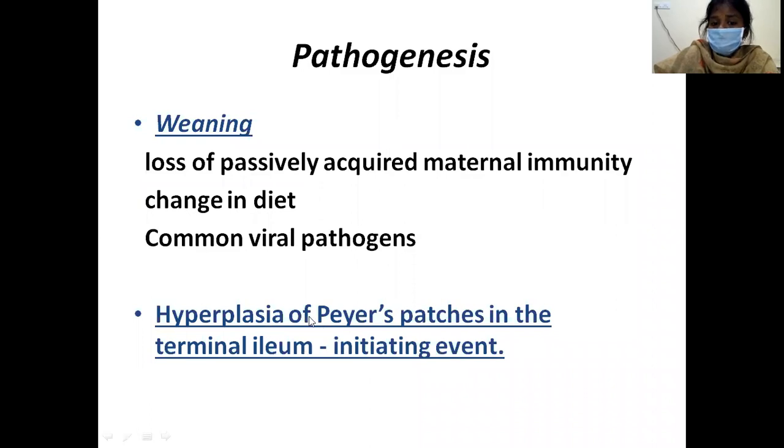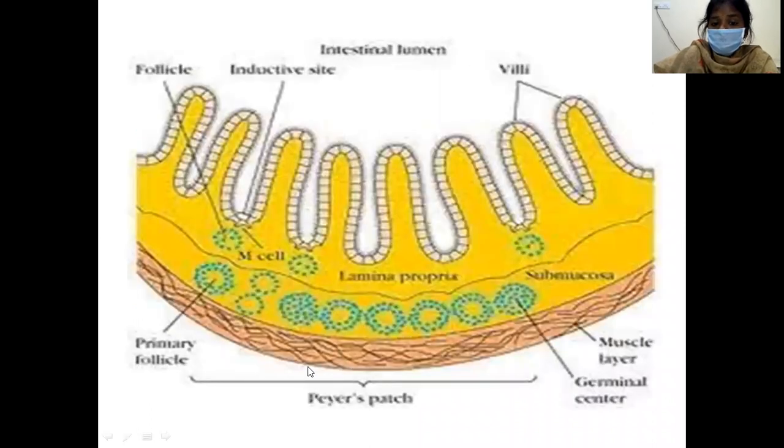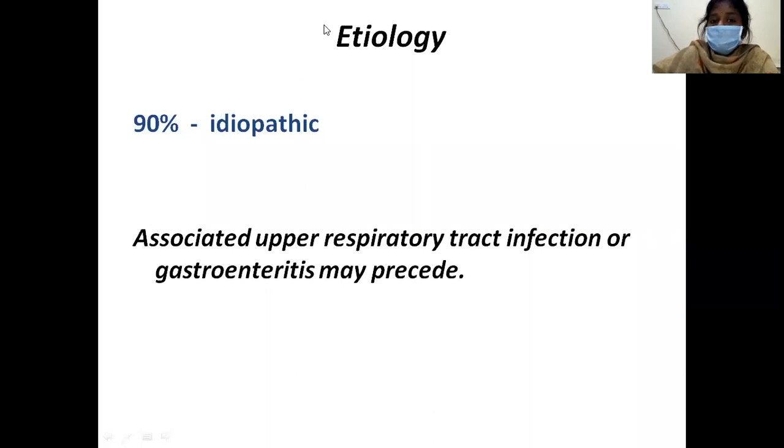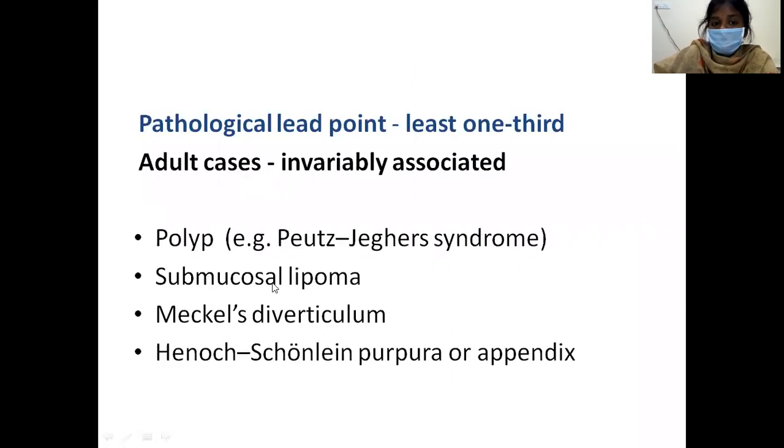What are these Peyer's patches and where are they located? Peyer's patches are nothing but the lymphoid follicles which are present in the submucosal layer of the terminal ileum. During the weaning period, if the child acquires any infection, and this leads to inflammation of the Peyer's patches, this is the initiating event for intussusception. Coming to the etiology, in 90% of intussusception cases the etiology is idiopathic, that is, unknown. It is mostly associated with upper respiratory tract infection or gastritis.